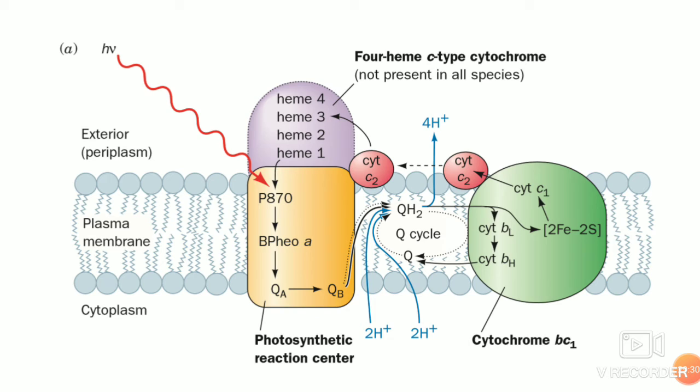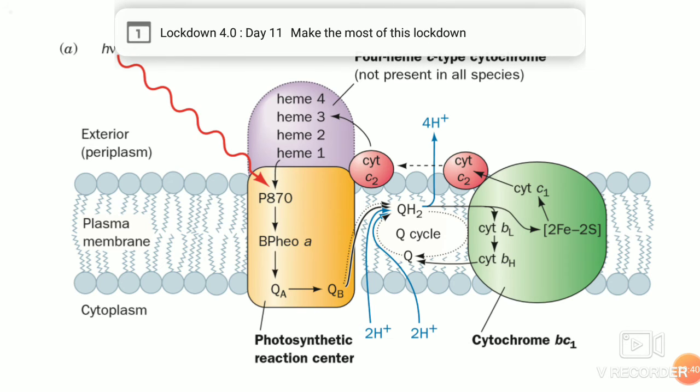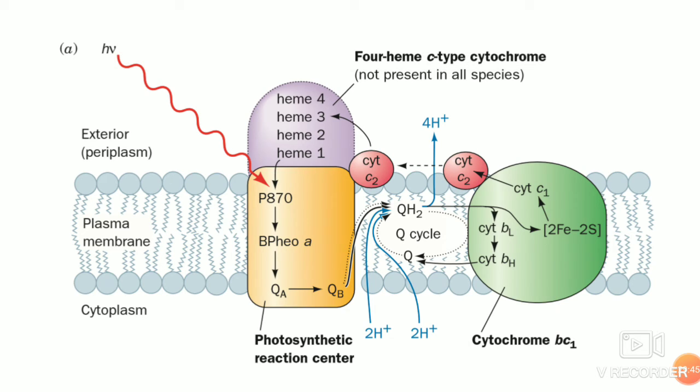One of the two electrons is passed via the 2Fe2S cluster and the cytochrome C1 to cytochrome C2, a peripheral membrane protein that then diffuses across the external surface of the membrane so as to return the electron to photosystem P870 of the reaction center. Now there are two electrons which are accepted. So the second electron from QH2 passes via the Q cycle.